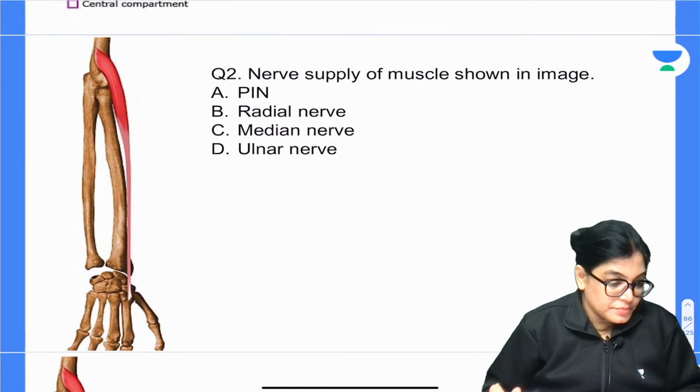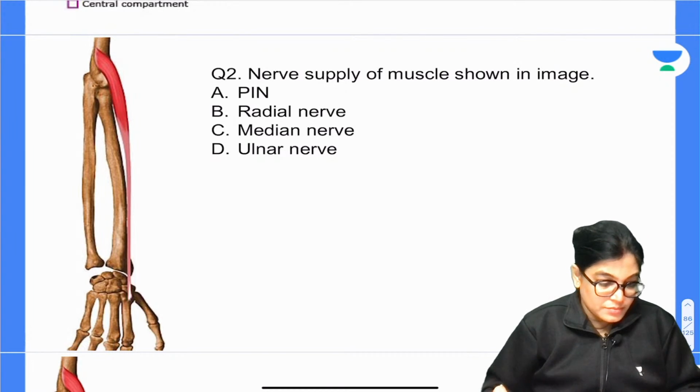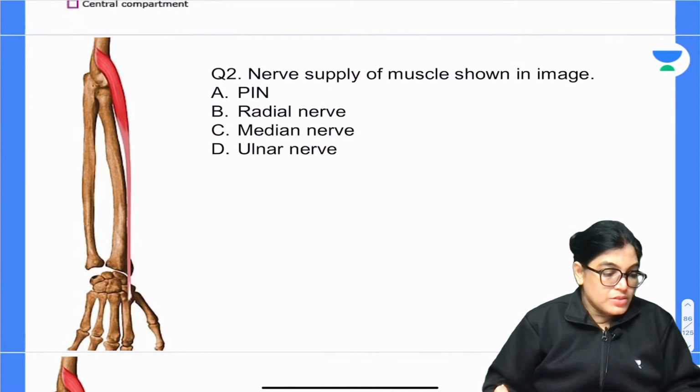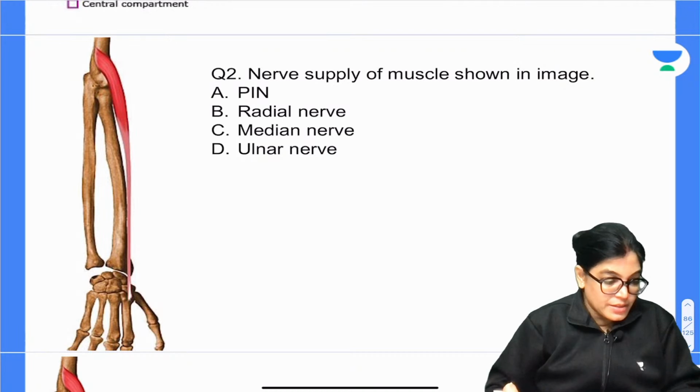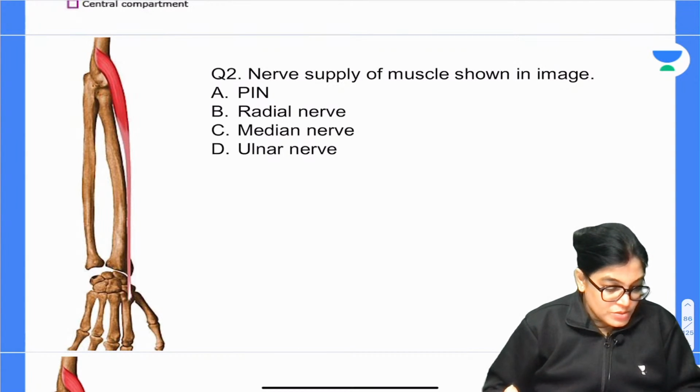Okay. Okay, so I got an answer from Kaustubh. I am waiting for others. Otherwise, I will come up with the explanation. So let me just check. So yes, only Dr. Kaustubh has given the right answer, brachioradialis.